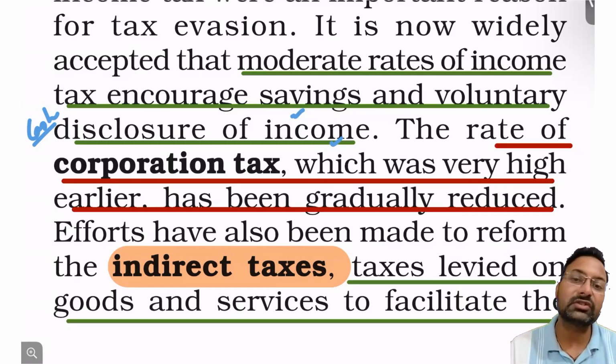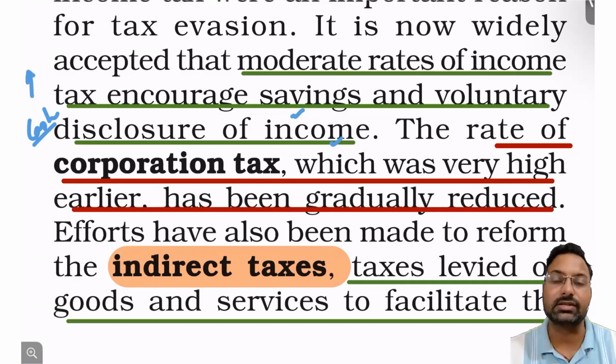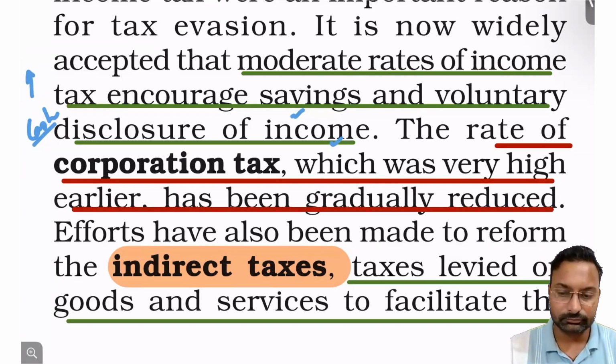What actually happened is that tax revenues increased exponentially, right?